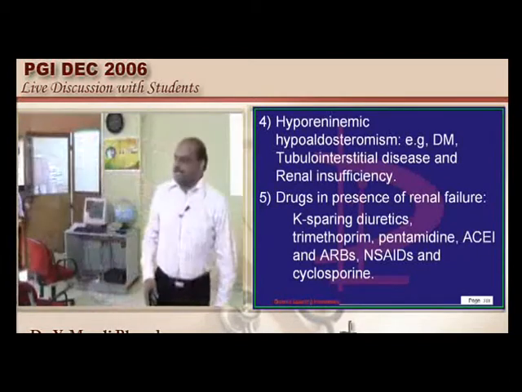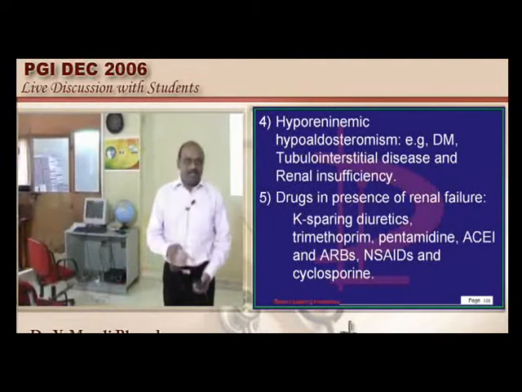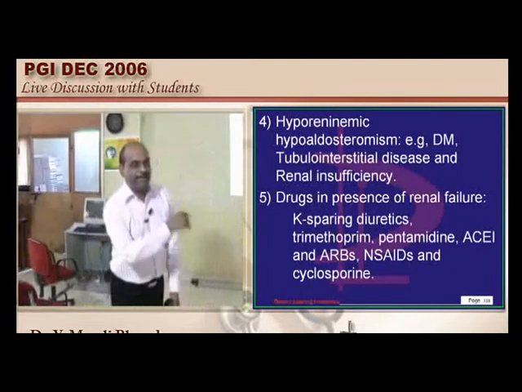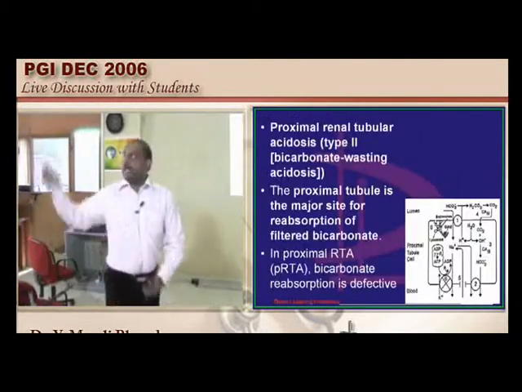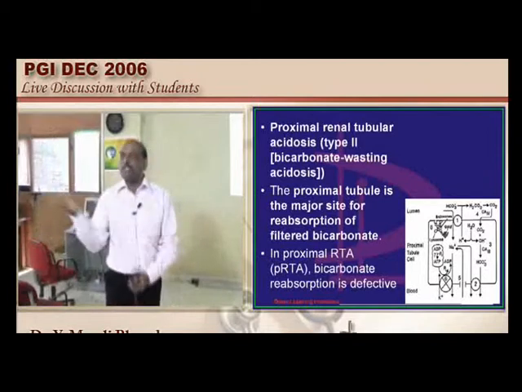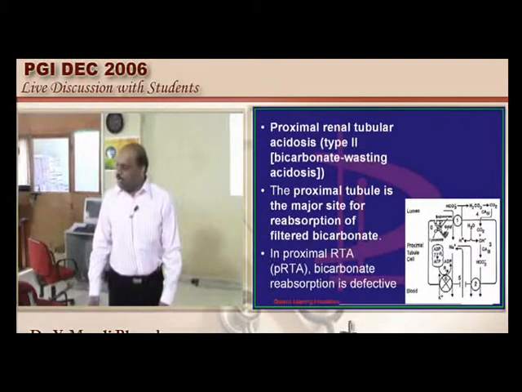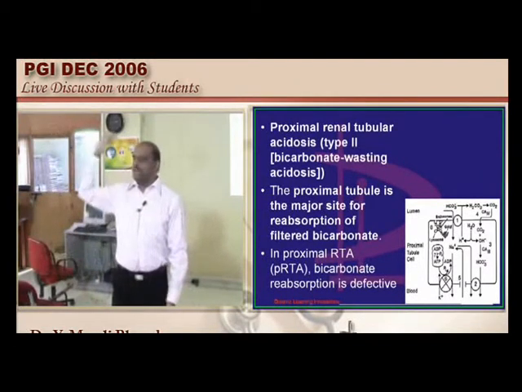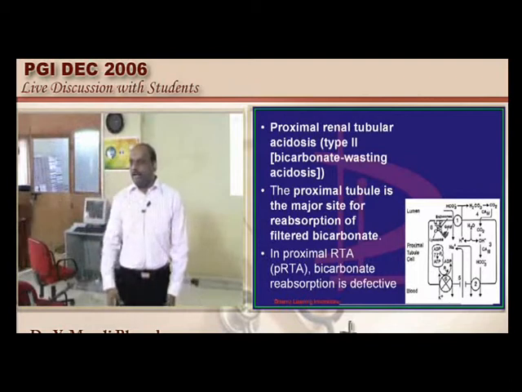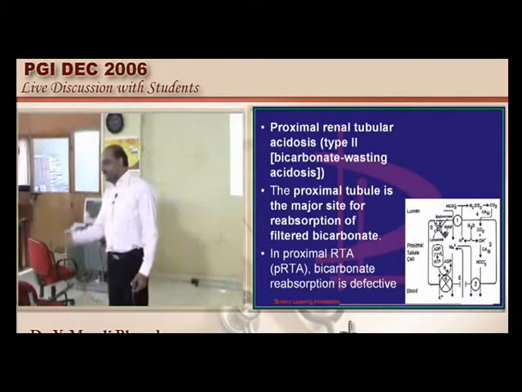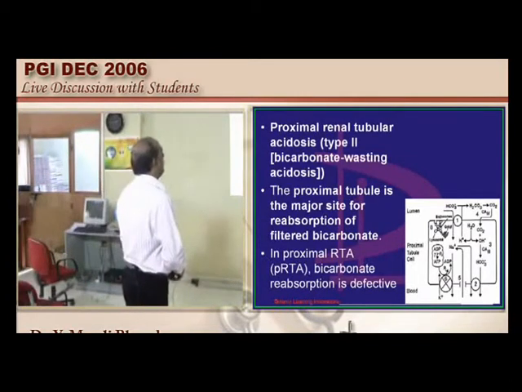Then how do you treat that? Suppose your patient with DKA with a high anion gap metabolic acidosis is paraded to you, and you have started saline therapy, and afterwards you have once more checked the anion gap, it turned out to be normal anion gap acidosis. Do you want to do something for that? Nothing. The moment you stop saline infusion, even the normal anion gap acidosis will be gone. There is no special treatment required for it.